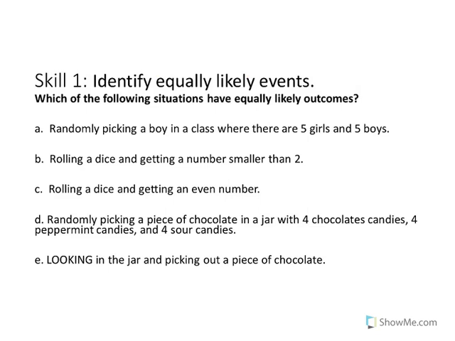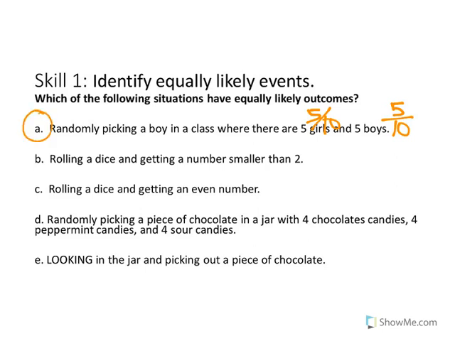Okay, so chances are equally likely when everything is fair. So in A, the chances of me picking a boy in a class where there's 5 girls and 5 boys, well, the boys, it's 5 out of 10 people, as the girls are 5 out of 10 people. So it's equally likely that I'm going to pick a boy as much as I will pick a girl.